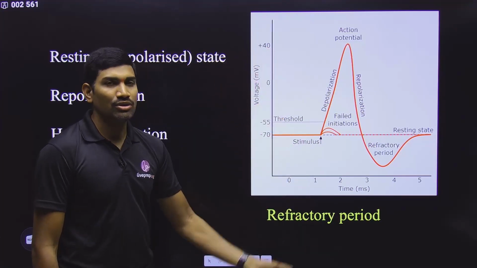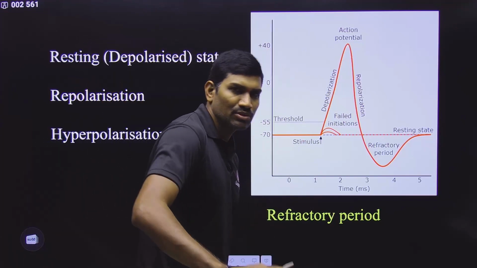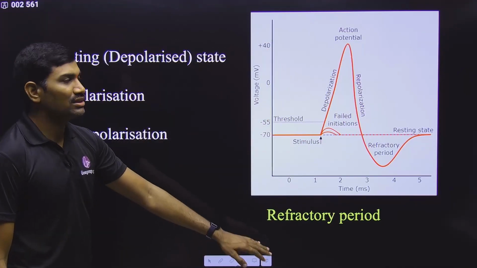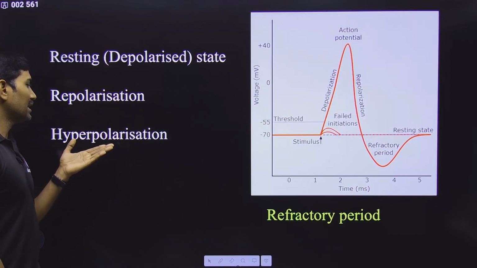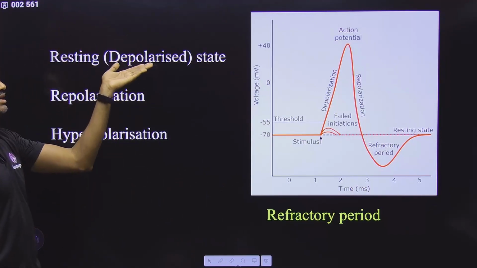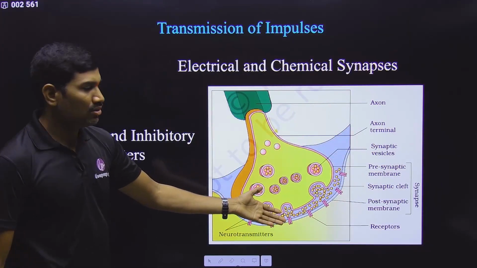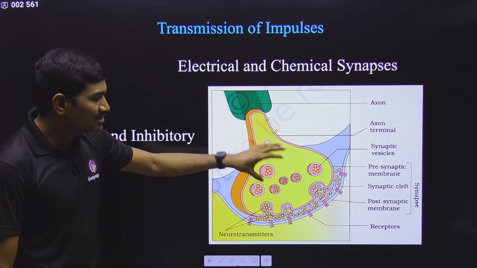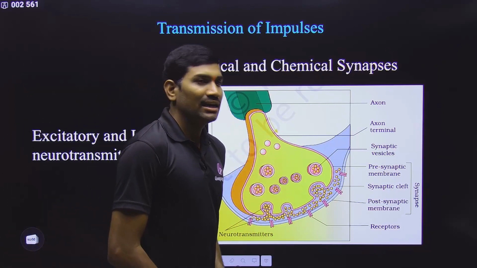So what is the velocity of this nerve impulse transmission? But anyhow, that is a higher level concept, so leave it. But in this way we are using these names. So resting or depolarized state, repolarized state, hyperpolarized state, and again it comes back to the normal resting state. This is what they are talking about, and I told this very clearly. And in this way, at the junctions, the nerve impulse moves from one axon to the other axon.